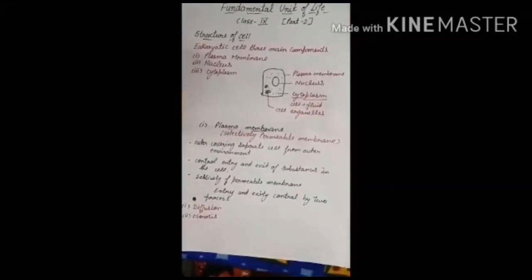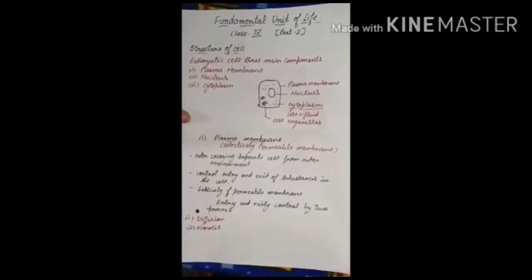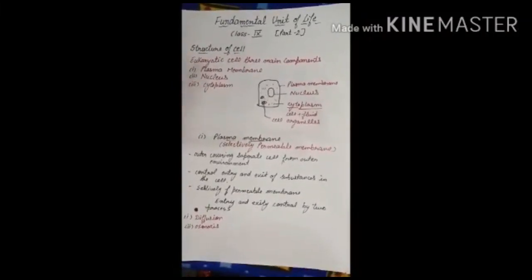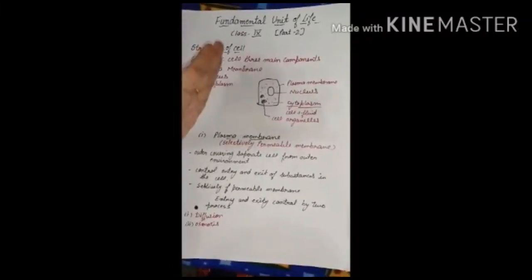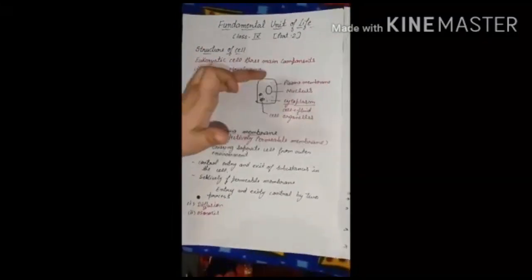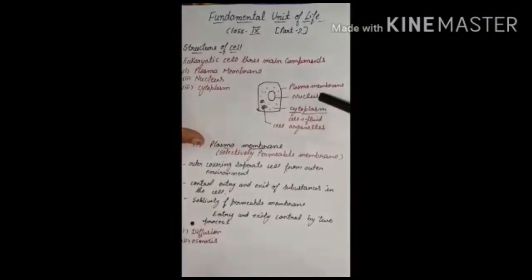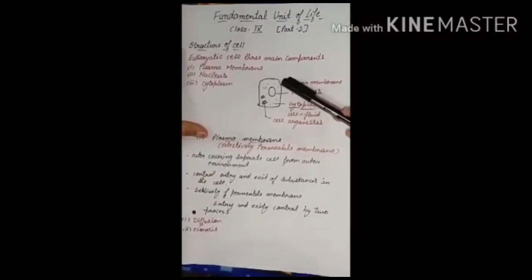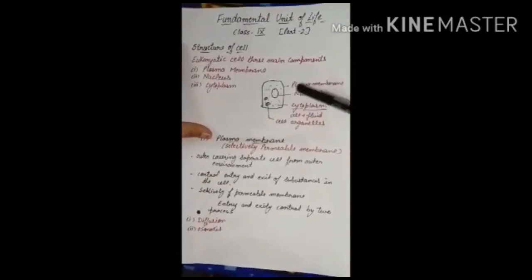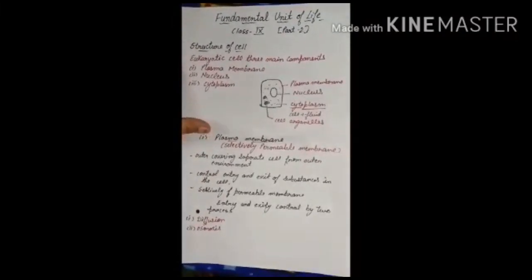Hello students, in the previous class I started the structure of the cell, and I told you that we will discuss it in three parts. The first one, the plasma membrane, then nucleus, and then cytoplasm. We covered the plasma membrane in the previous class. Now in this class we will discuss the nucleus.